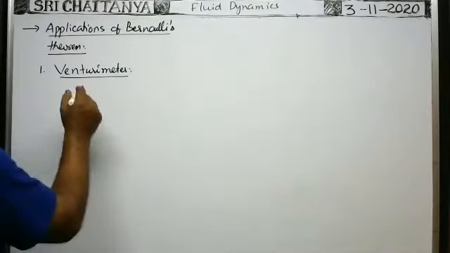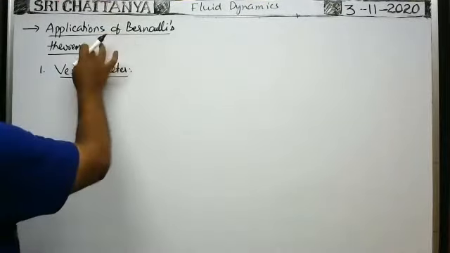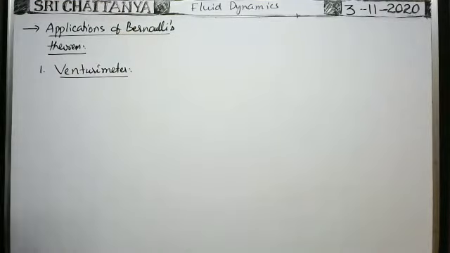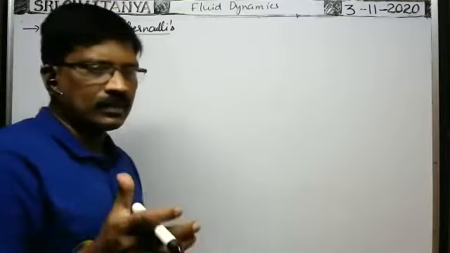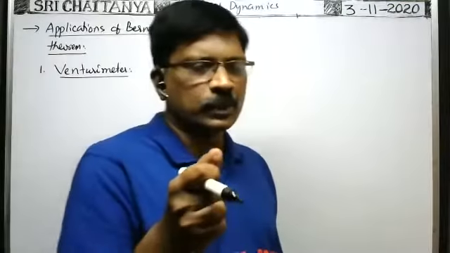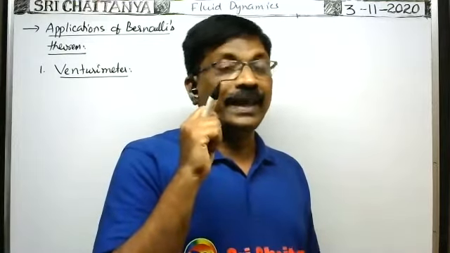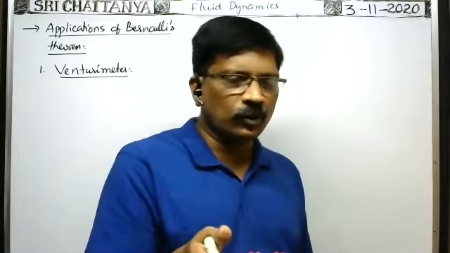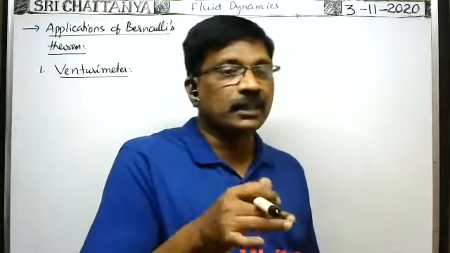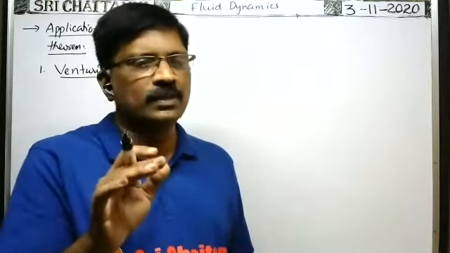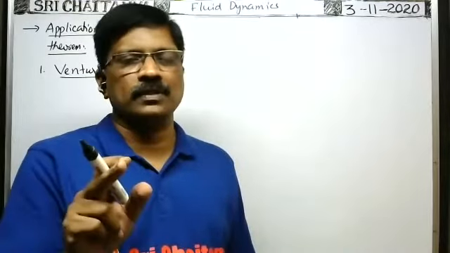Venturi meter is an application of Bernoulli's theorem, which means the Venturi meter works on the principle of Bernoulli's theorem. Next, the perfume sprayer works on the principle of Bernoulli's theorem. Next, the air compressor works on the principle of Bernoulli's theorem. Atomizer is the device used to produce charged oil drops.